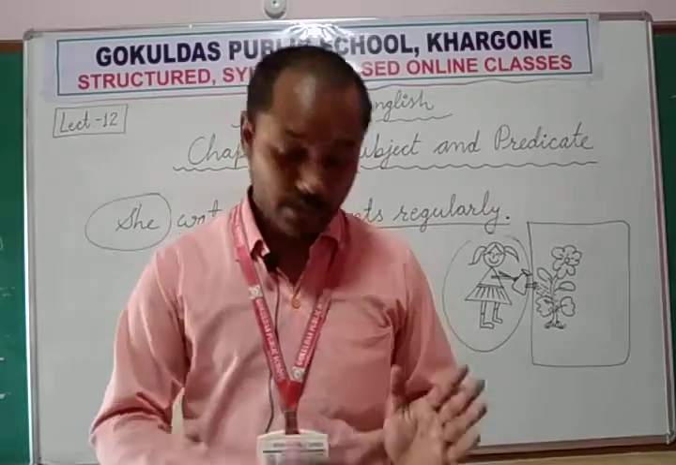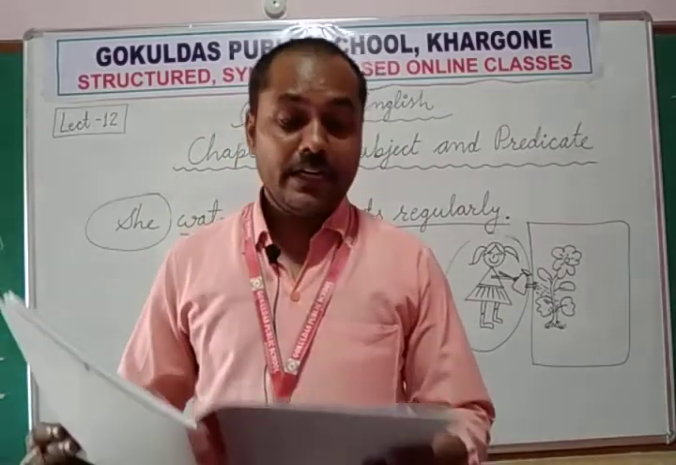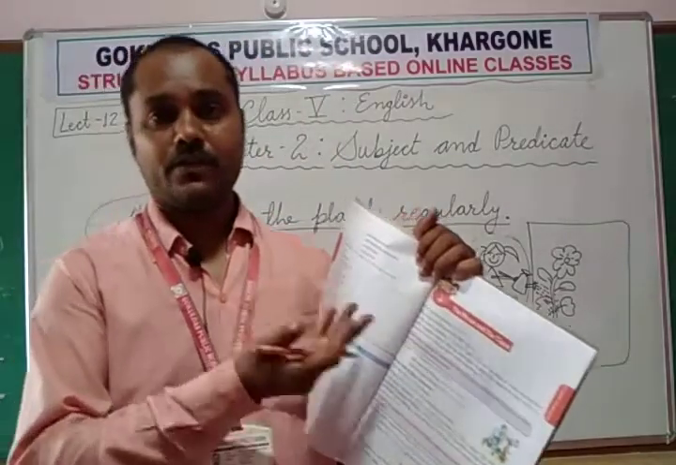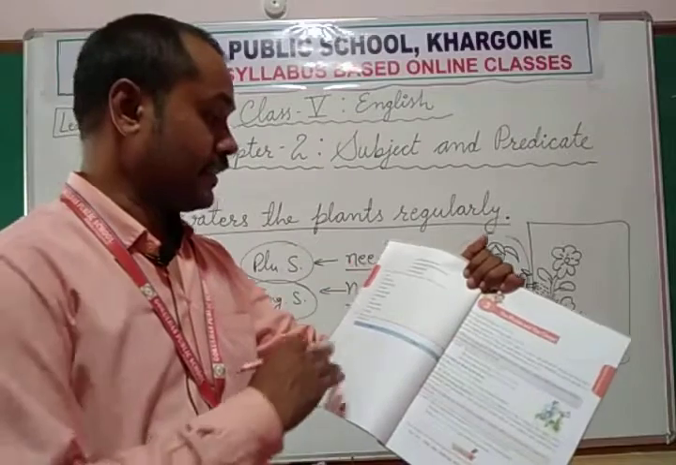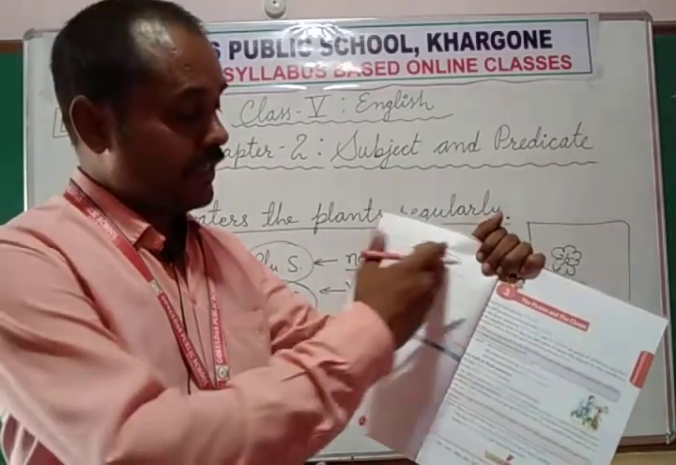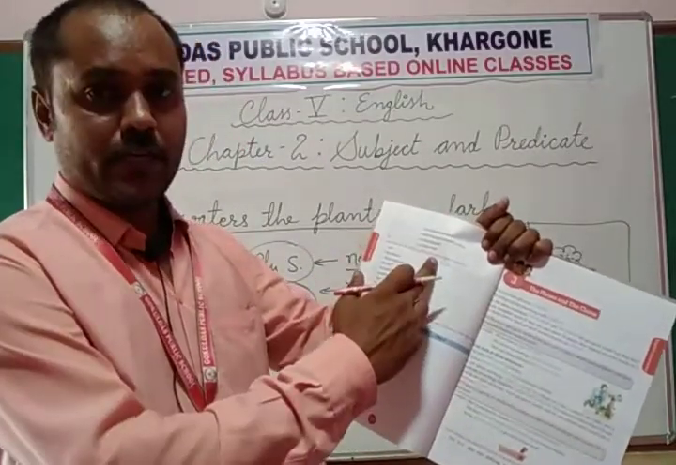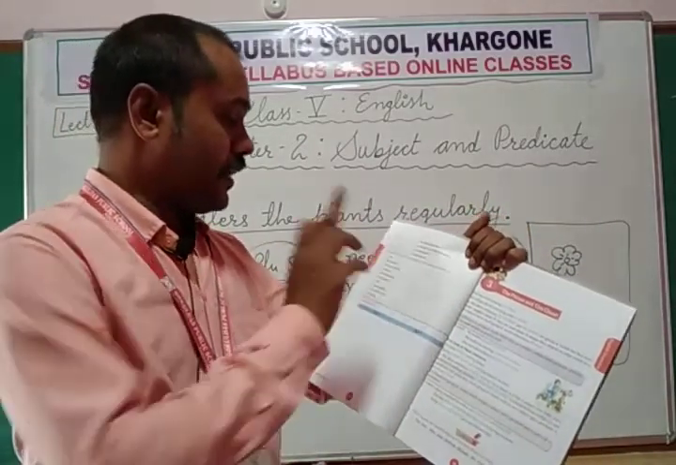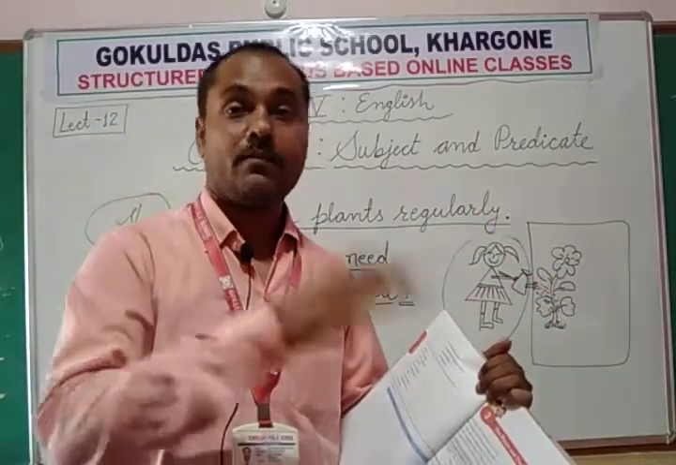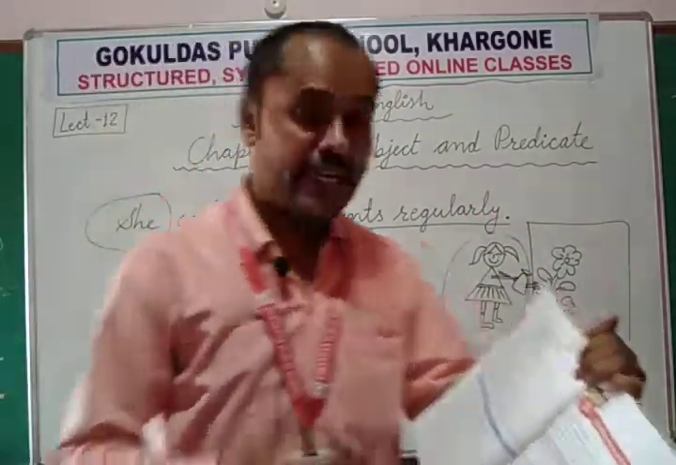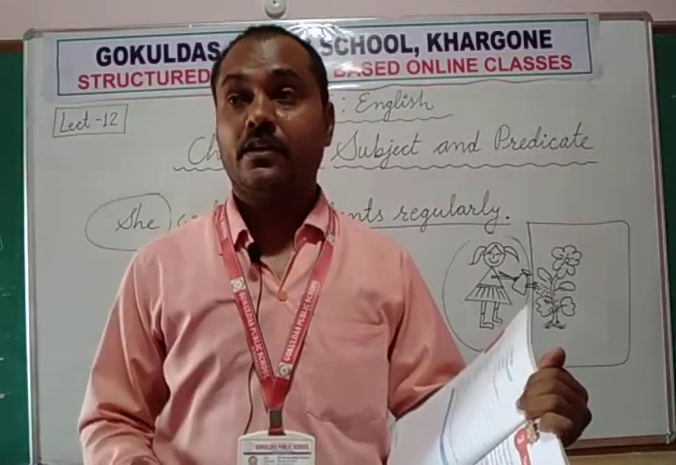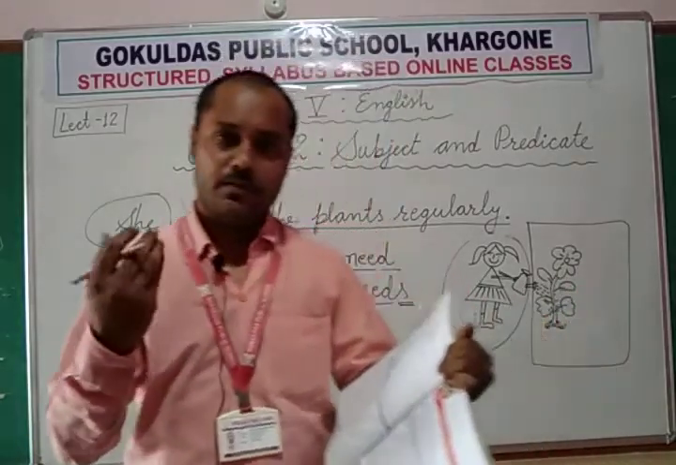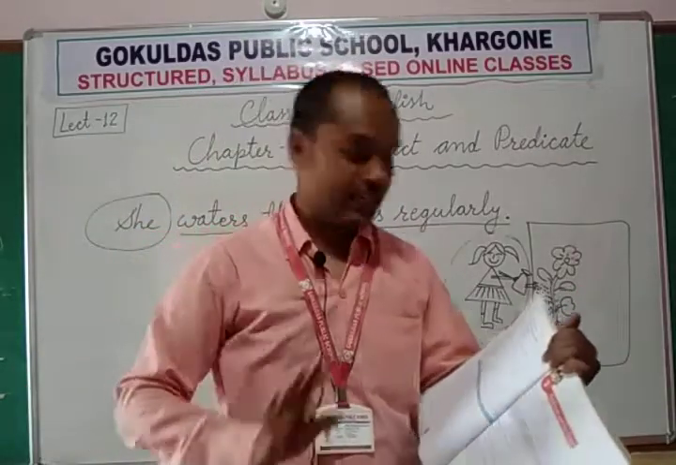Now come to exercise number C. Add predicate to the following subjects to make complete sense. Now this is the reverse, the opposite of that exercise. Now the subjects are given, we need to add the predicate. Here the predicates were given and we were adding the subjects only. Just like the first, India. India is a subject, but what about India? Anything you can say. India is my country, India is a great country, India became independent in 1947. So starting with India you can make any sentence.